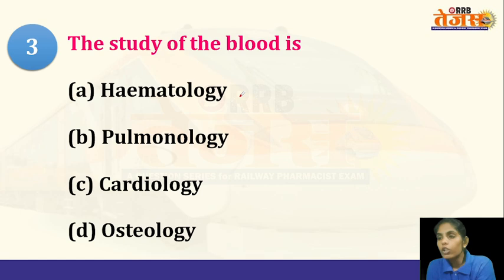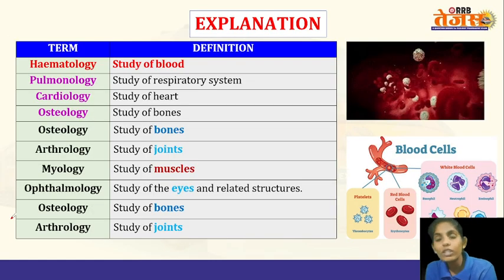Now coming to the third question, study of blood is known as hematology, pulmonology, cardiology, osteology. What is the answer here? Hematology. Hematology is the study of blood. Pulmonology is about the study of the pulmonary system, which means the lungs. Cardiology is about the heart. Osteology is about the bones.